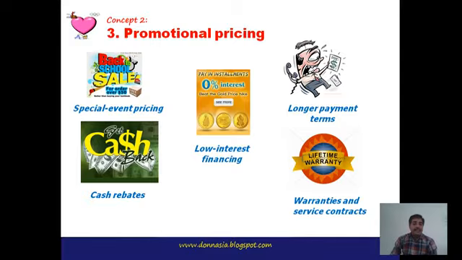Then cash rebates. As we know, it is generally cash back. It means that if you make the payment at a particular time, then you can get cash rebates. For example, buy a TV whose price is 15,000, and you can get a cash rebate of 1,000 or 2,000, like this. At the time of payment you can get the cash back. So this is known as the cash rebate.